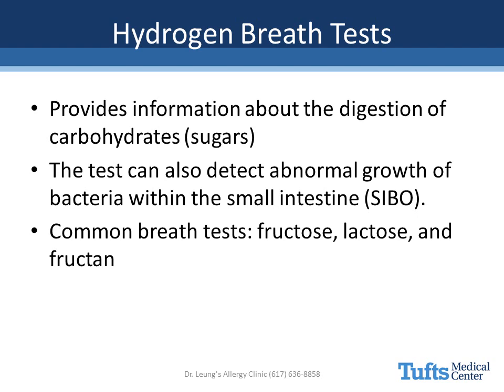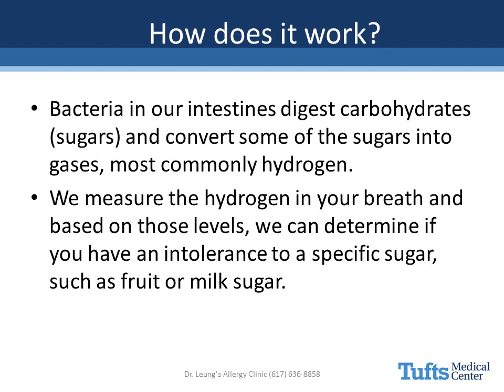The test can also detect abnormal growth of bacteria within the small intestine, which can also cause gastrointestinal symptoms. How does the test work? Bacteria in our intestines digest carbohydrates and convert some of the sugars into gases, most commonly hydrogen. We measure the hydrogen in your breath, and based on these levels, we can determine if you have an intolerance to a specific sugar, such as lactose or fructose.